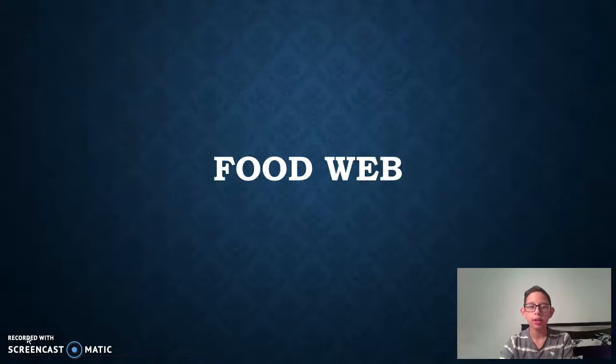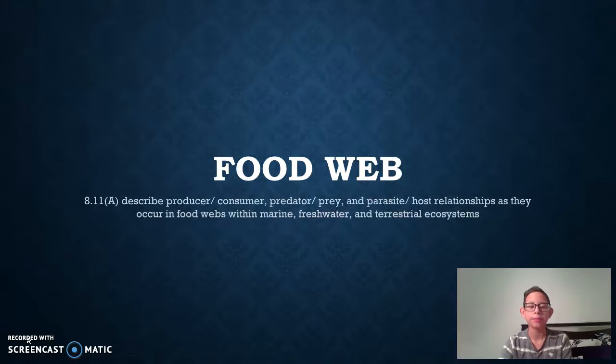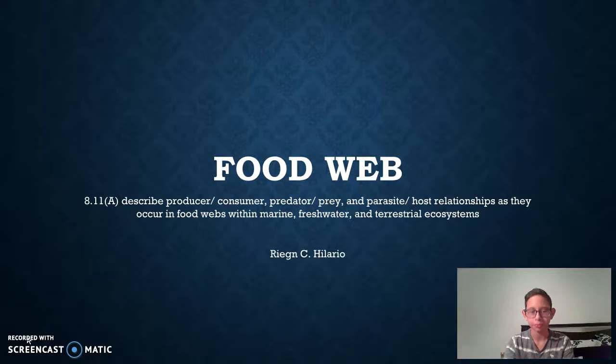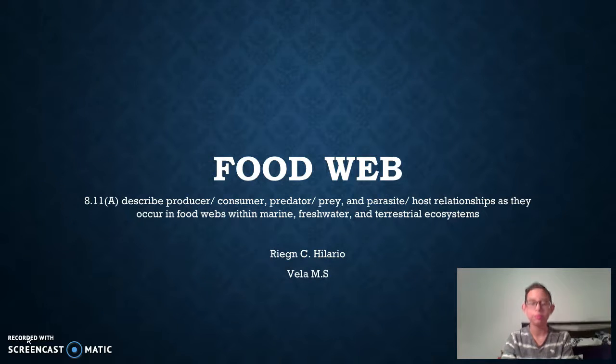Hello, today I'll be talking about food webs. This is TEKS 8.11a. Describe producer, consumer, predator, prey, and parasite-host relationships as they occur in food webs within marine, freshwater, and terrestrial ecosystems. This PowerPoint is by me, Riegn Hilario, from Villa Middle School.